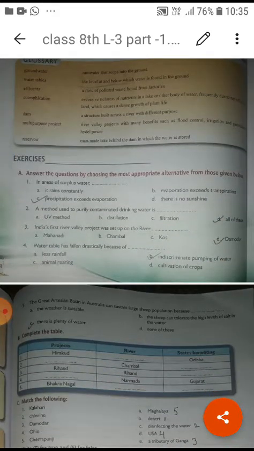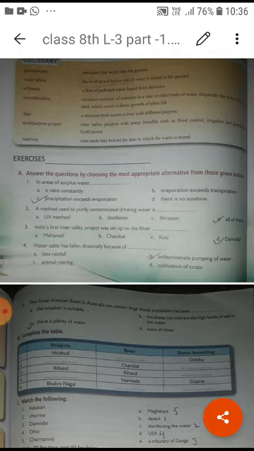First one is about choosing the most appropriate alternative. Okay, in areas of surplus water, the precipitation exceeds evaporation. Okay, so you have to understand, just now I have explained to you, where there is more water, there precipitation will exceed evaporation. Where there is scarcity, there evaporation will exceed the precipitation.